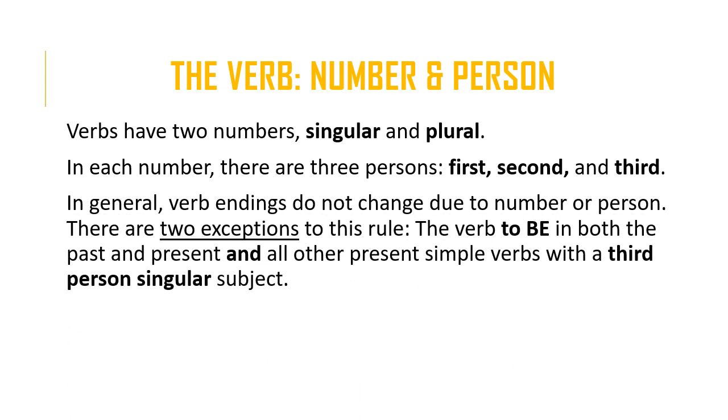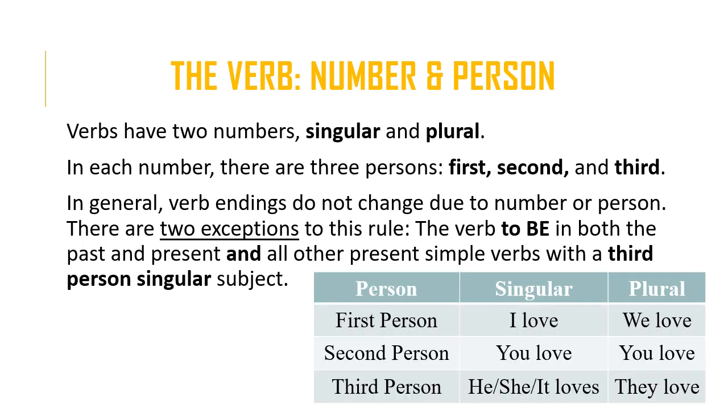In general, verb endings do not change due to the number or person. There are two exceptions to this rule. The first exception is the verb to be in both the past and the present forms. And the second exception is all other present simple verbs with a third person singular subject. So let's take a look at this chart.